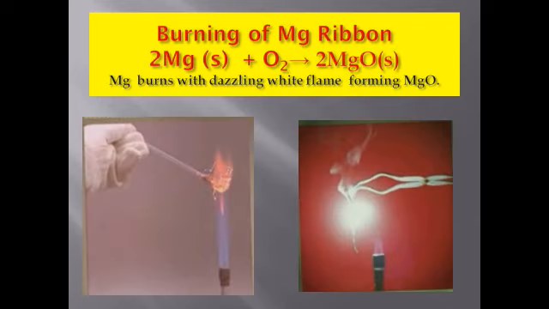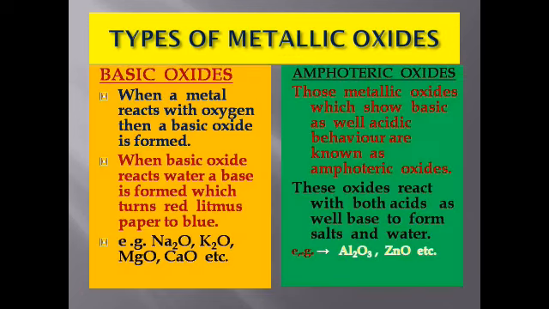Though most of the metal oxides are basic in nature, some of the metal oxides show basic as well as acidic nature. Those metallic oxides which show basic as well as acidic behavior are known as amphoteric oxides.